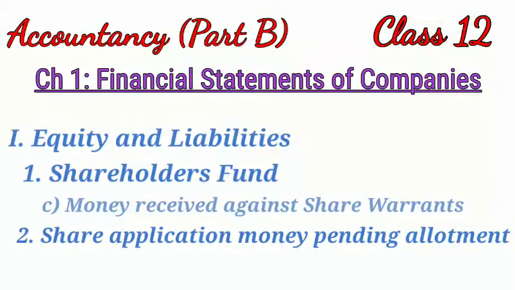Hey learners, welcome back. In the video series of chapter 1, that is financial statements of companies, we are now discussing the different items of the balance sheet. And specifically in today's video, we are going to understand what we mean by money received against share warrants and what is share application money pending allotment. Along with understanding the meaning, we shall also understand where these items are placed in the balance sheet. So stay tuned with us as this video is going to be really very helpful.